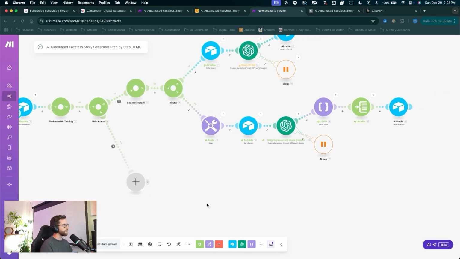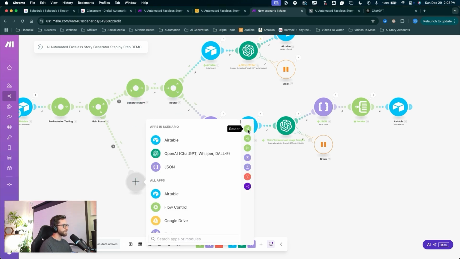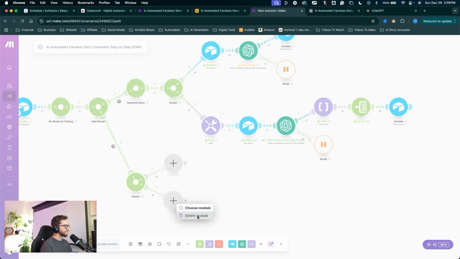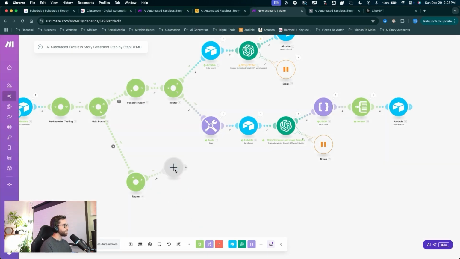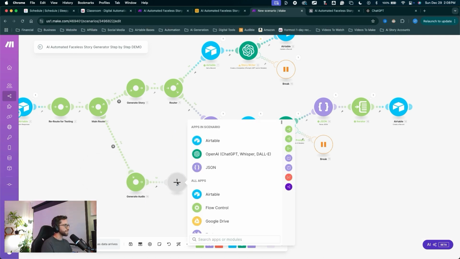Let's jump into it. So following this naming and organization style here, we're going to create a router and label it. Click on the big plus, click on the router. I'll delete this module, keep this one open. I'll right click on this router and rename it Generate audio, click OK. Click the plus for this next module.